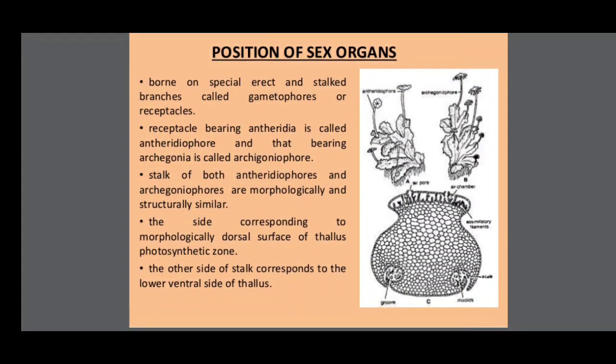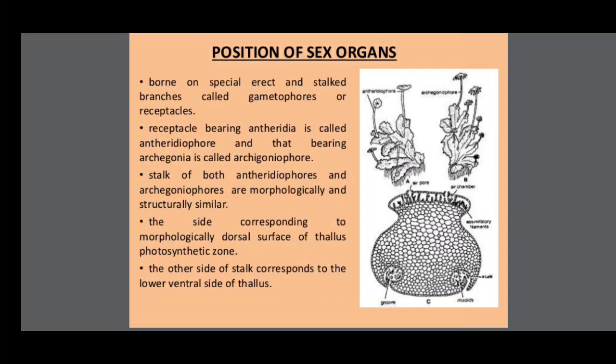Positions of sex organs: borne on special erect and stalked branches called gametophores or receptacles. So on the male plant and female plant, erect or stalked branches arise from the thallus. These are called gametophores or receptacles. The receptacle bearing antheridia is called antheridiophore, and at the same time, the one bearing archegonia is called archegoniophore.